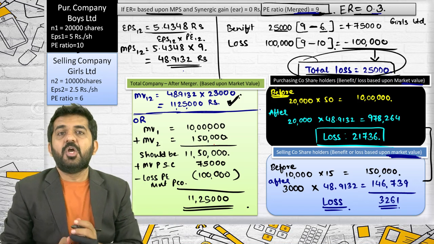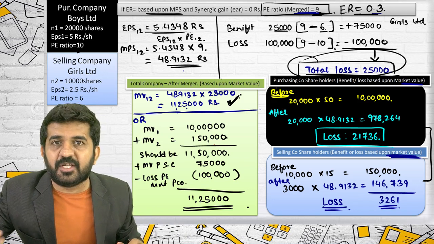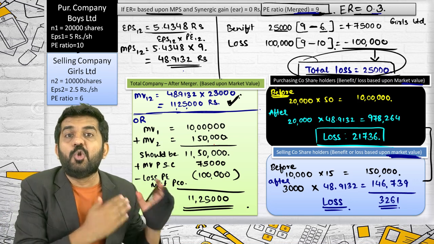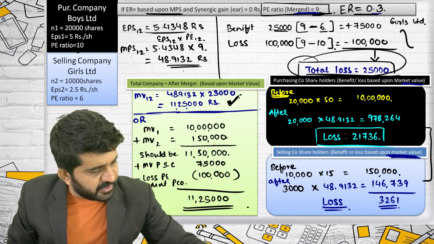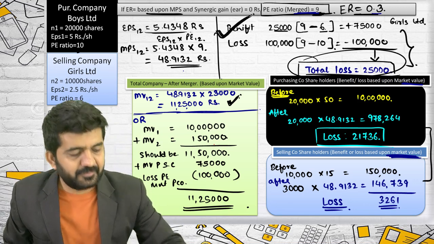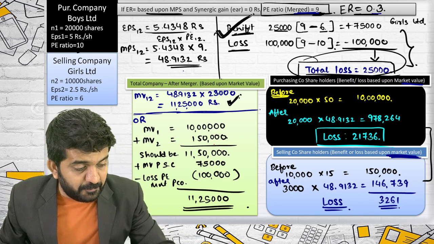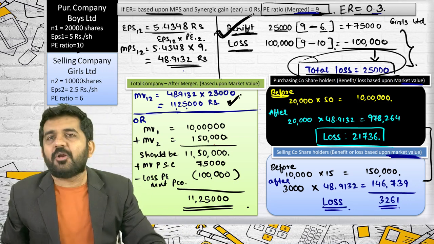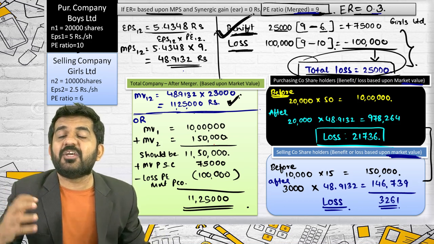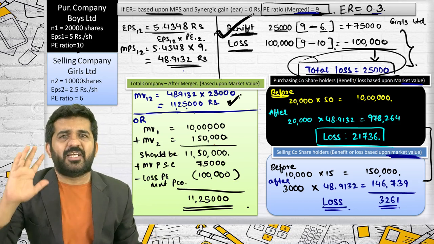Every student present in the class should understand this: how this total answer came, what the profits and losses of this multiple are, how that profit is derived, and why a purchasing company normally purchases a company which has a lower PE ratio. Because of this calculation, try to concentrate. At least there should be profit over here. If there is loss over here, you cannot do anything about it. When you want a profit over here, the PE ratio of the selling company should be lower as compared to that of the purchasing company.